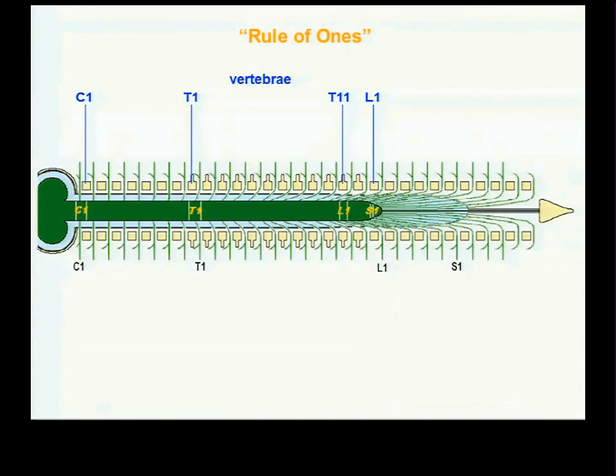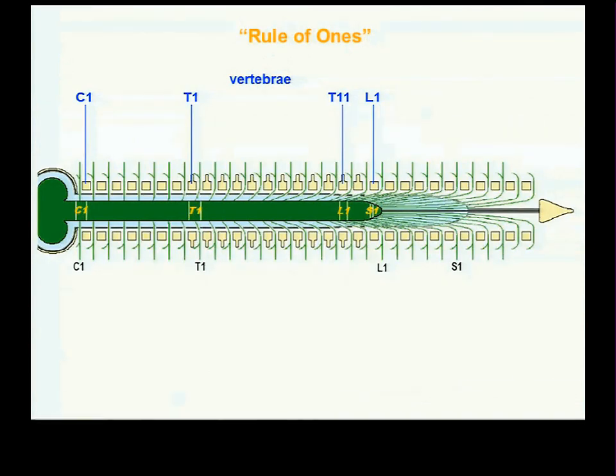In an adult, as a result of the differential growth, the top of the first cervical segment of the spinal cord, which gives rise to the first cervical spinal nerve, is more or less equivalent with the top of the first cervical vertebra, or the base of the skull. The top of the first thoracic spinal cord segment, which gives rise to the first thoracic spinal nerve, is coincident with the top of the first thoracic vertebra. So there's been very little shortening in the cervical region. Most of the shortening occurs near the back.